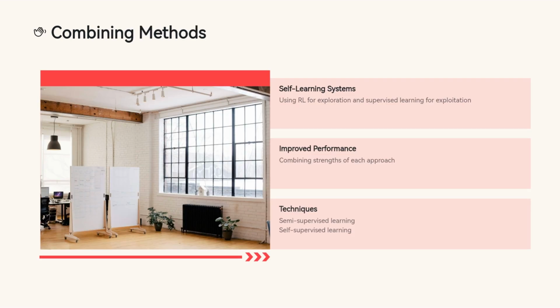Hybrid approaches combine different learning paradigms to leverage their strengths. For instance, some systems use reinforcement learning for exploration, trying new actions, and supervised learning for exploitation, using known data to make decisions. Hybrid methods can lead to better performance and more efficient learning. For example, semi-supervised learning uses a small amount of labeled data with a large amount of unlabeled data, while self-supervised learning creates labels from the data itself, enabling models to learn without traditional supervision.